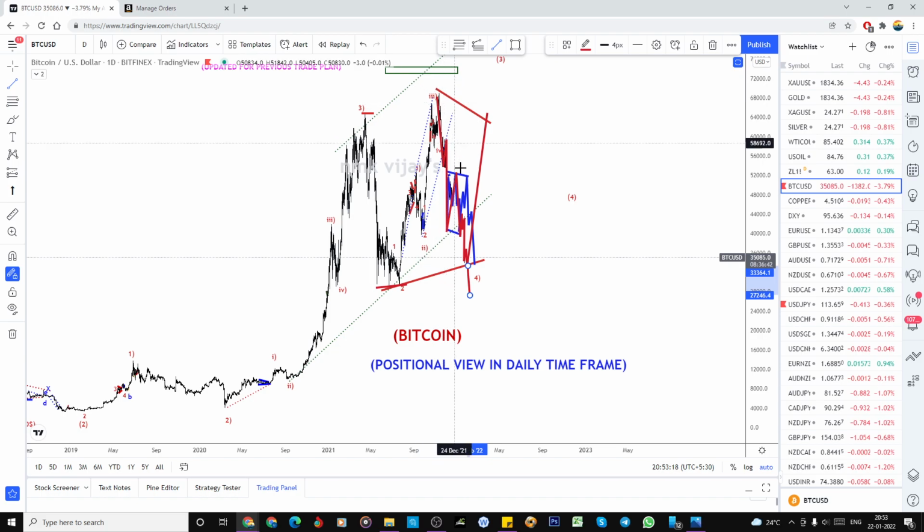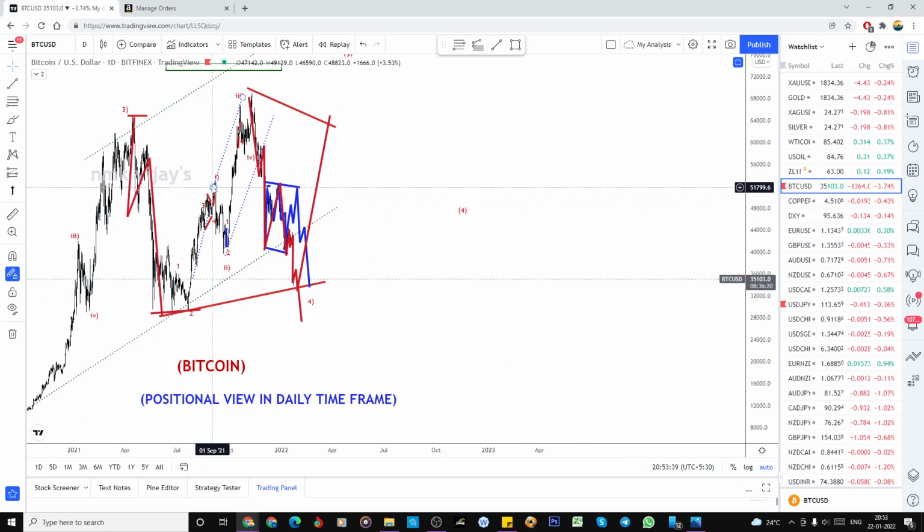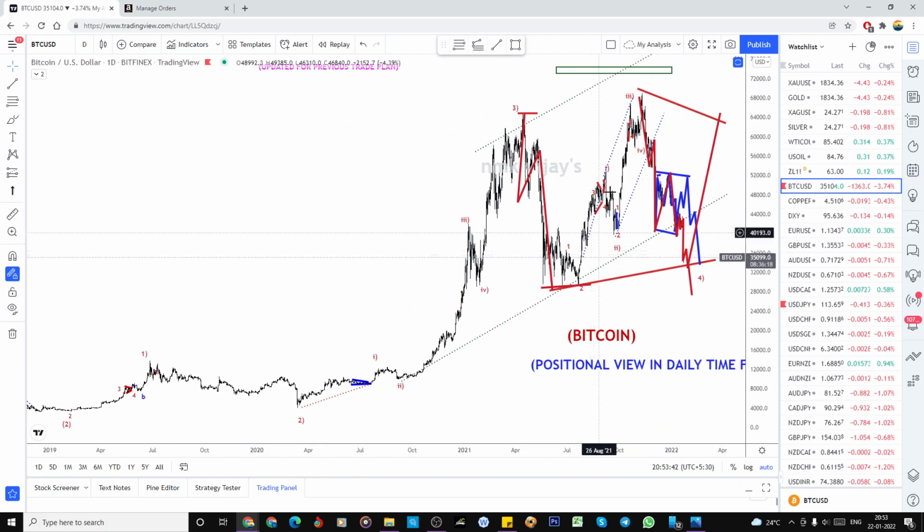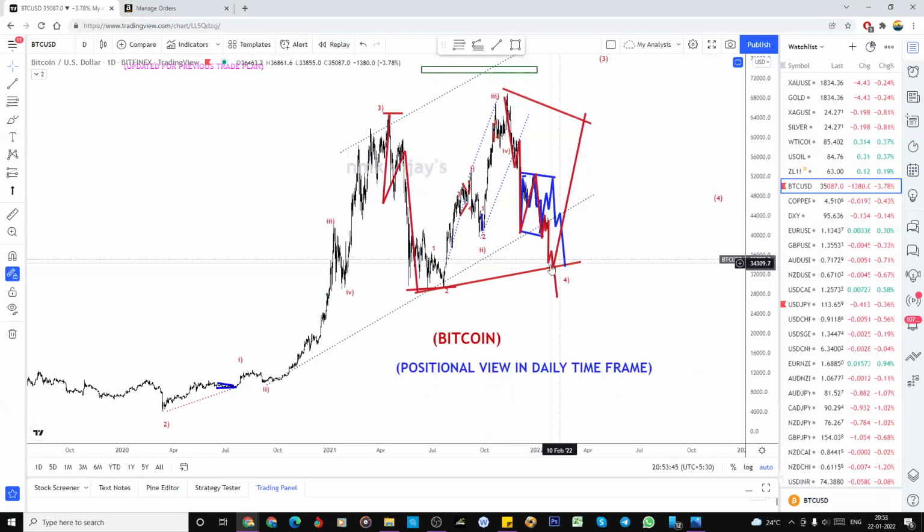So even if it breaks this low, this will be considered as an A, ABC B, and ABC C. Somewhat it is doing a correction only. So we can take this as a B or C, or it could be a three-way structure, or a five-way structure. We can make it as anything. Later on, this is looking like a one A B C three-way structure. So either it could be an A if it breaks the low, but I'm not biased on this side. If it bounced from here, ABC, ABC, so it is making somewhat the bigger correction.